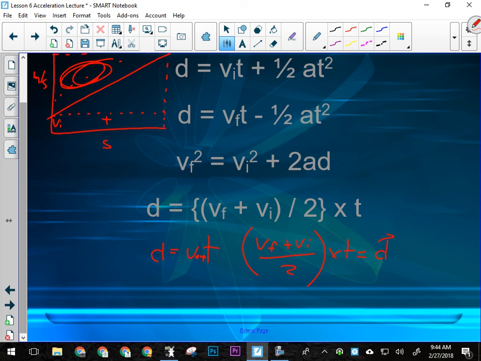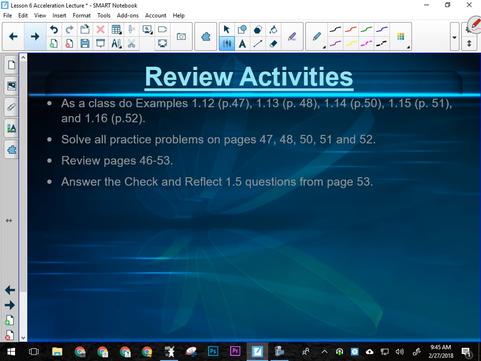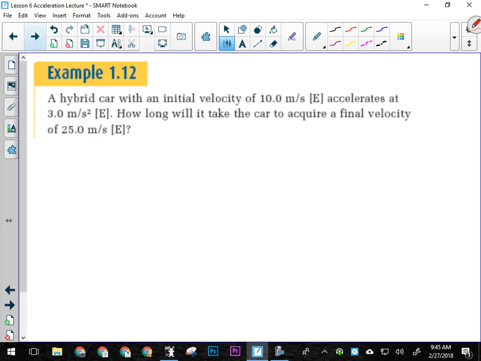We do use this one a lot, especially when we get to projectile motion. We'll use that one a lot. Questions there? So those are our new ones. They're all on your formula sheet. We're going to go over some examples of each type so that you can see how these formulas work, how they manipulate, things like that. All right, so we're going to go over those examples here.